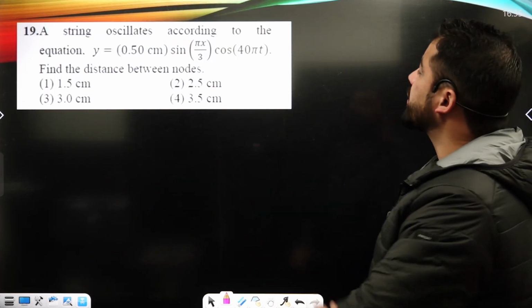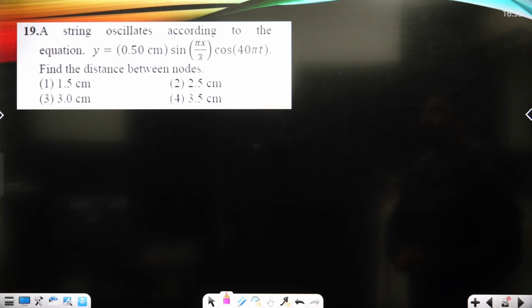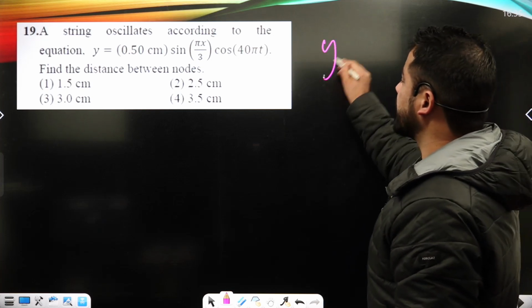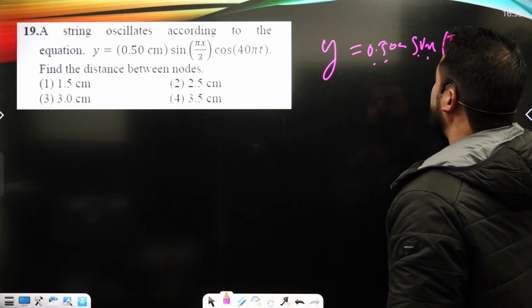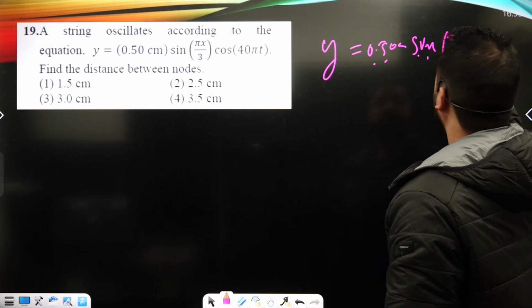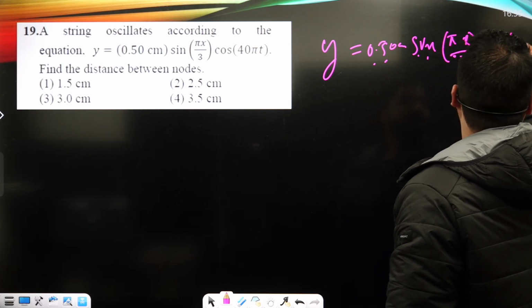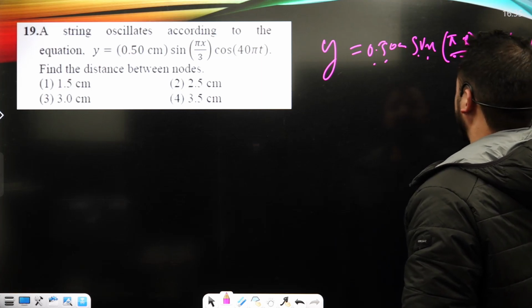Now, the string oscillates according to the equation given. Find the distance between the nodes. We are asked to calculate what can be the distance between the nodes. The string displacement is like this: 0.50 centimeters, sin of 7 pi x upon 3, and cos of 40 pi t.